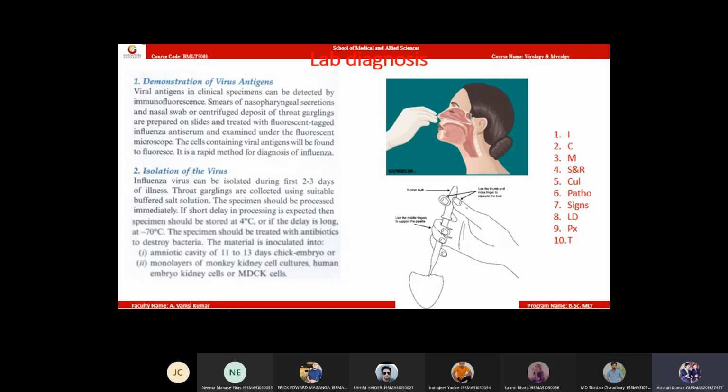Virus can be cultivated in, yes, there itself. You can write the points of this one. Virus can be cultivated in wild ferrets, monkey kidney cell lines, human embryo kidney cell lines, and A and B in the allantoic cavity, whereas C in the amniotic cavity. Okay. Next.